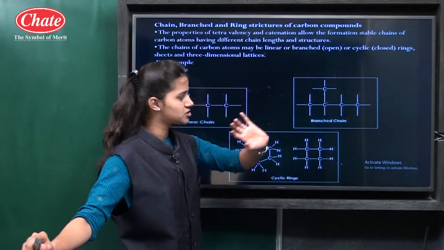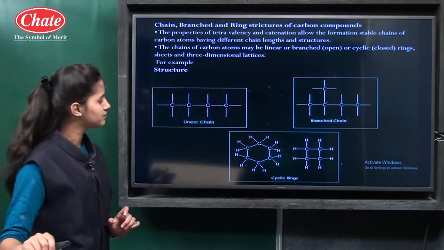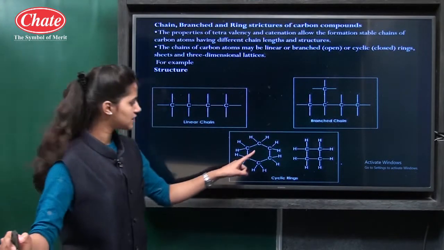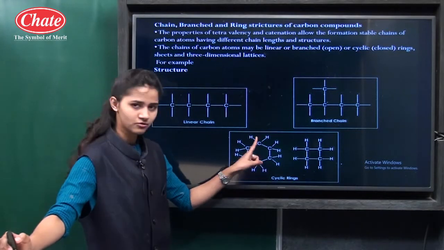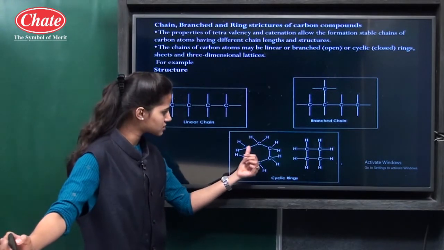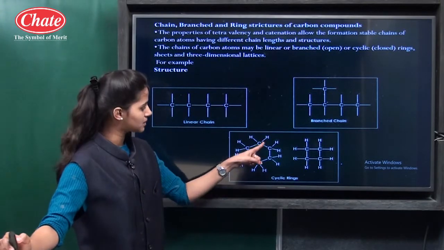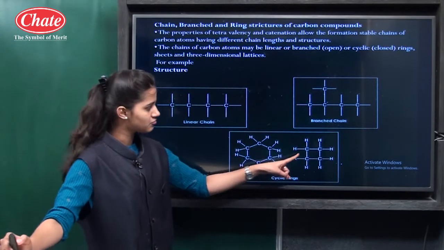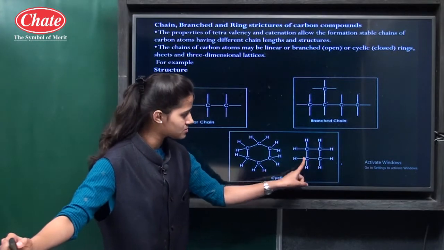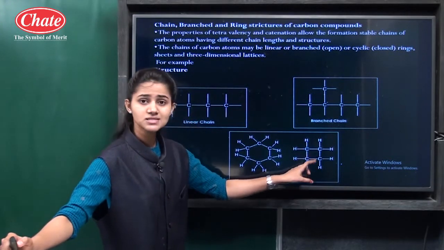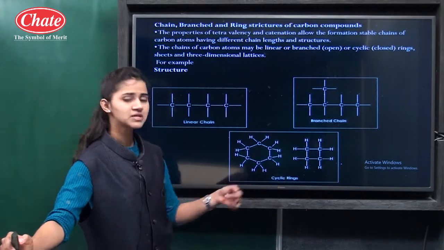So this is the branched chain of the carbon. Then cyclic means this is the closed ring structure of carbon. We can see here 6 carbon atoms are connected to each other in such a way that they form one chain. Here 4 carbon atoms are connected in a cyclic manner. So this is the cyclic ring.